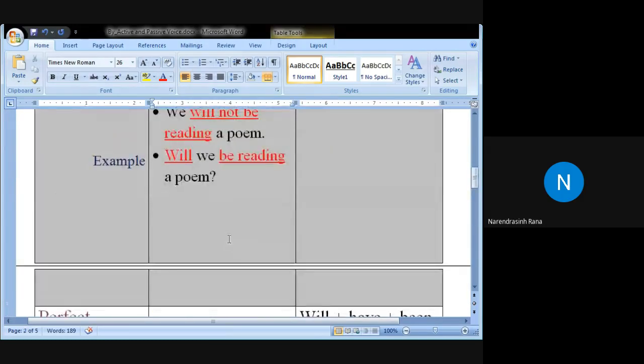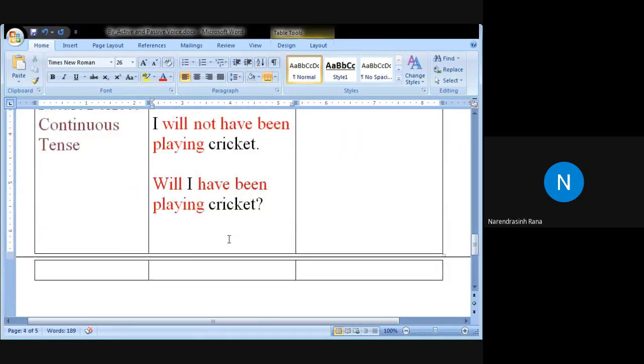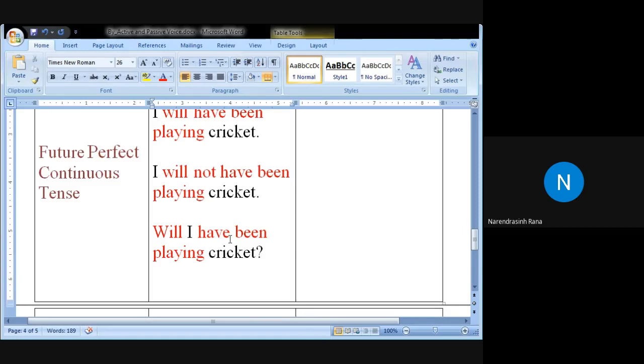Done? Any doubt? Any doubt regarding future tense, active, passive?